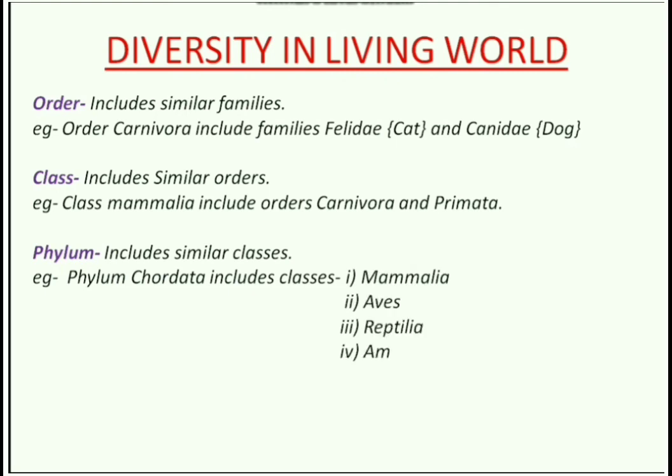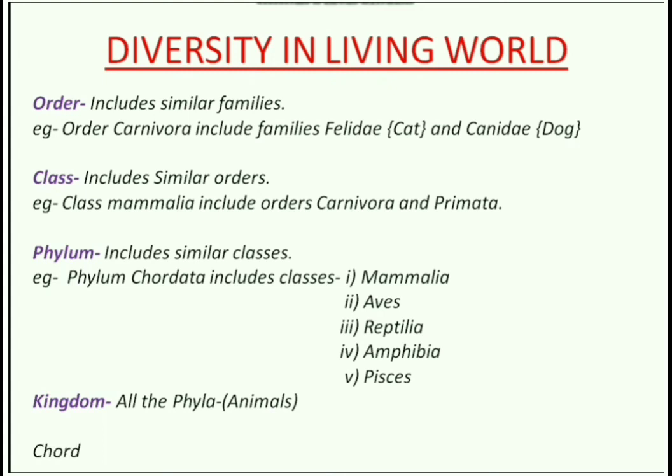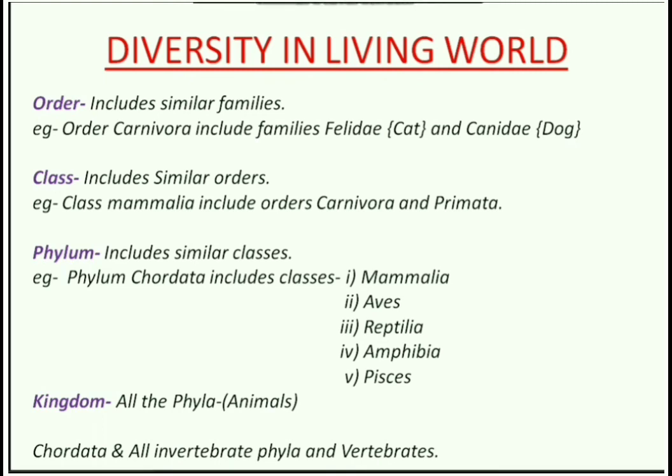Now, the largest one, the last category, the biggest category is the kingdom. All the phyla of the animal kingdom, including vertebrates and invertebrates, are included in kingdom Animalia. Children, today up to this. Next class we will talk about some taxonomic keys, how they help in the studies of zoology. Thank you, children.